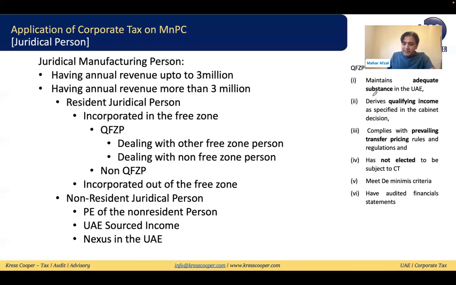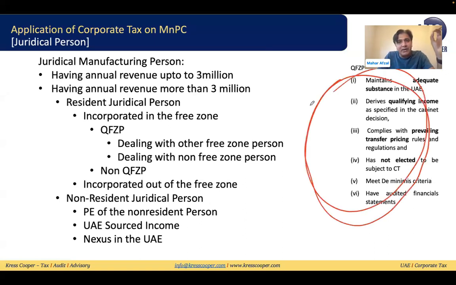These 6 points are: they maintain adequate substance in the UAE, they are deriving qualifying income, they comply with transfer pricing rules and regulations, they have not elected to be subject to corporate tax, they meet the de minimis criteria, and they have audited financials. If the manufacturing company in the free zone is meeting these 6 points, then it will be considered a qualifying free zone manufacturing and processing company.